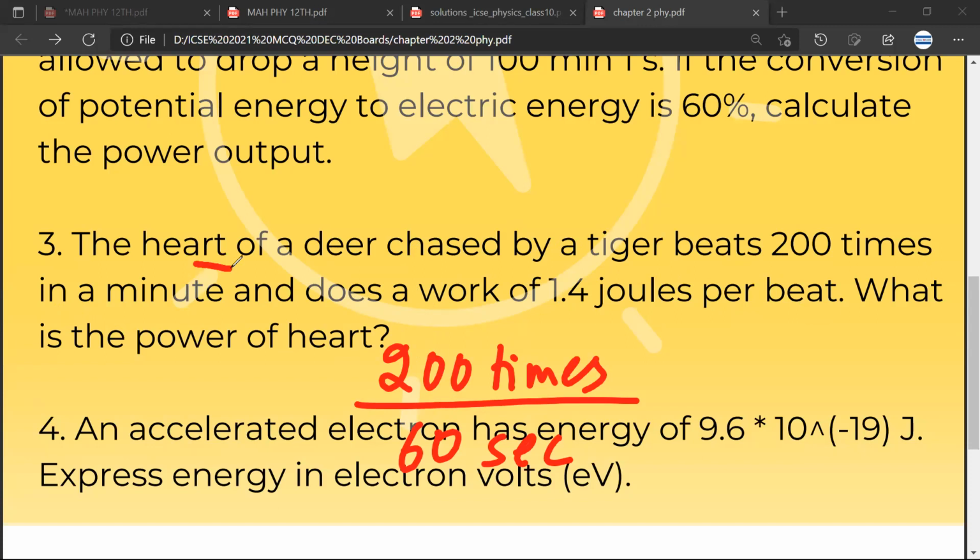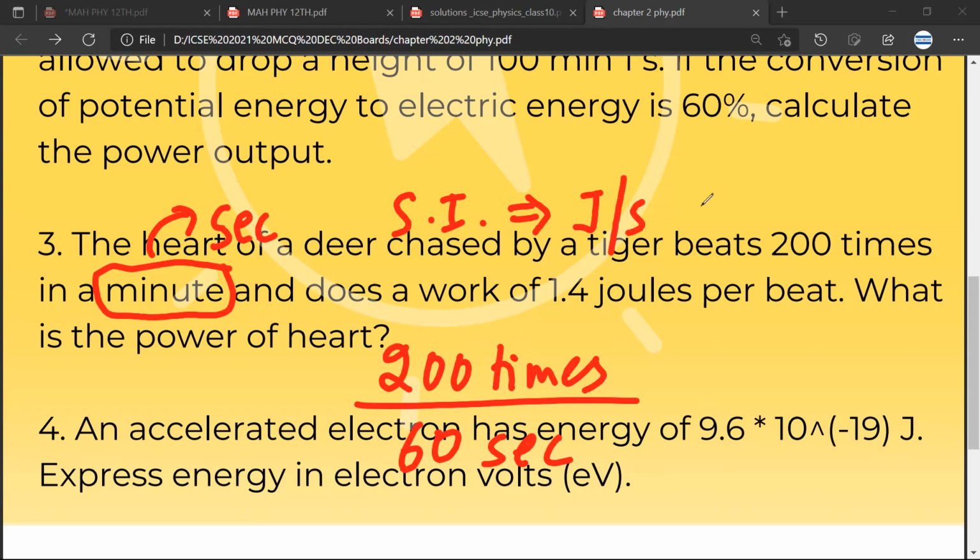Please see that I'm converting this minute into second because I want to keep all the units in SI, so that this joule per second automatically gets converted into watt. Mr. CB, any doubt? No doubt, sir. So this is 200 times in 60 seconds, and for each beat I need 1.4 joule.